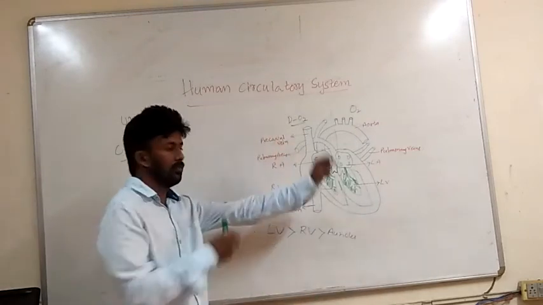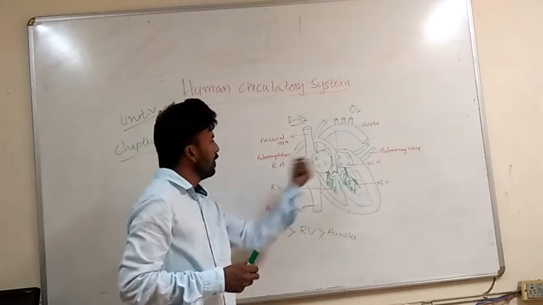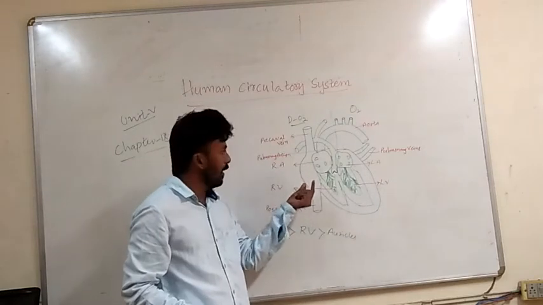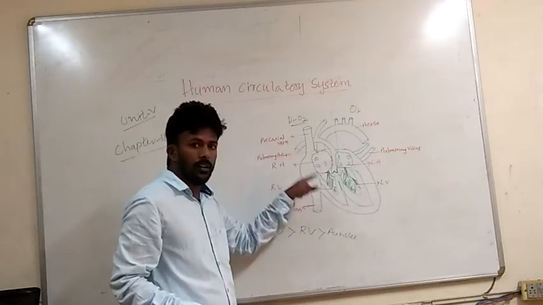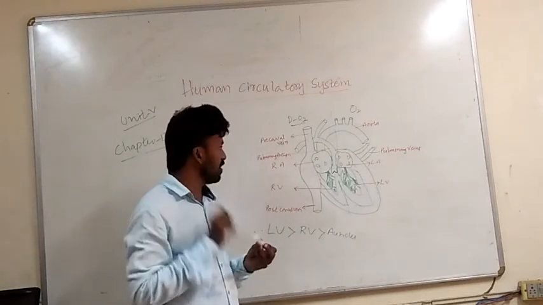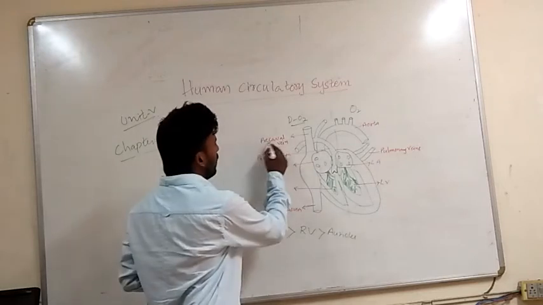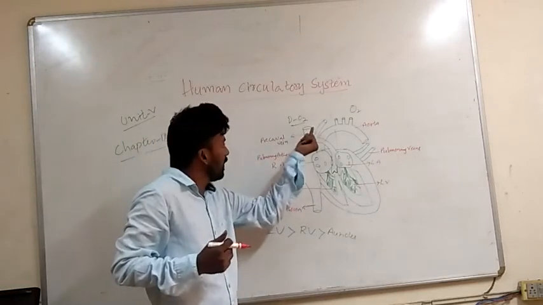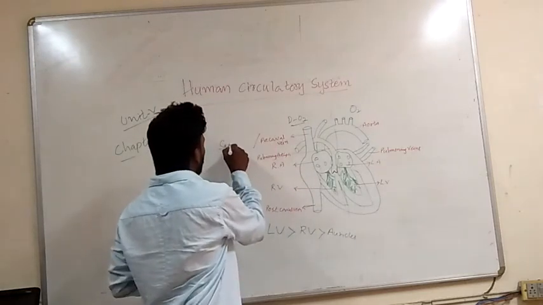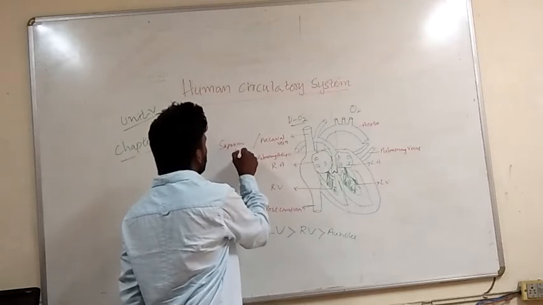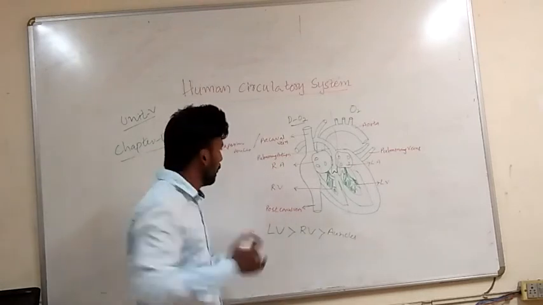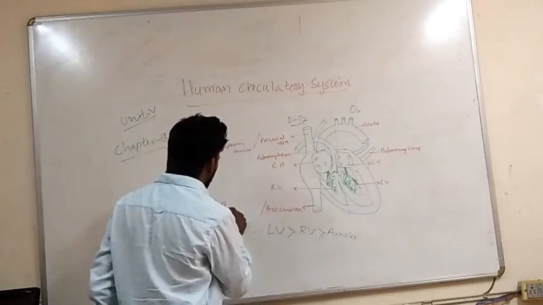Now move on to the individual chambers of the heart. First, we will take the right atrium, which is a receiving chamber. It receives the deoxygenated blood from all body parts with two major veins. They are the precaval vein, or superior vena cava, from the upper part, and the postcaval vein from all the lower parts of the body. This is also called the inferior vena cava.